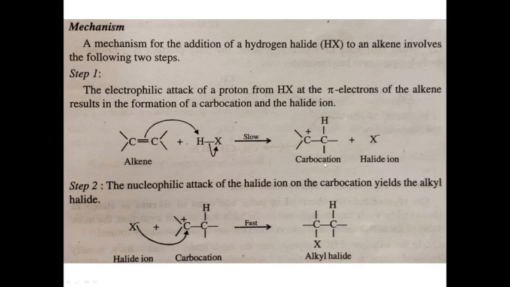So the reaction will be faster because these two are ionic species. Okay, so the nucleophile halide ion will come and attack the carbocation, and then it forms an alkyl halide. You have to note down that this hydrogen halide addition is an anti-addition or a trans addition. So now I am stopping here, and in the next class we will discuss the Markovnikov rule.